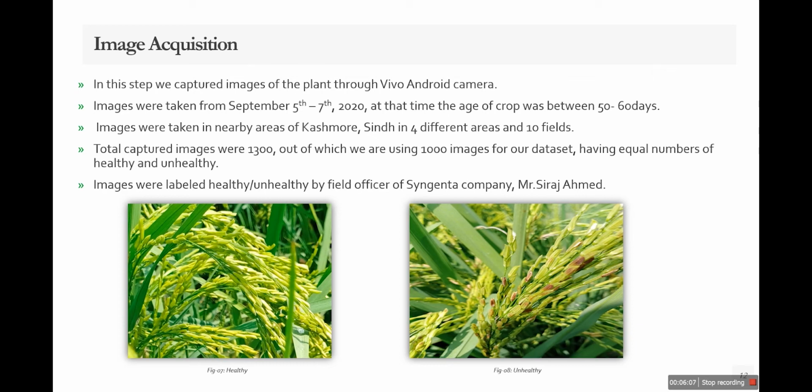We totally captured 1300 images, out of which 1000 images are used as a data set, 500 healthy and 500 unhealthy. And these images were labeled by a field expert from Syngenta company, Mr. Siraj Ahmed.